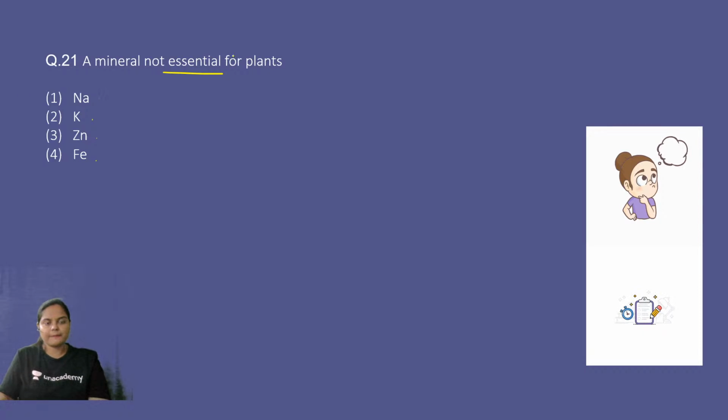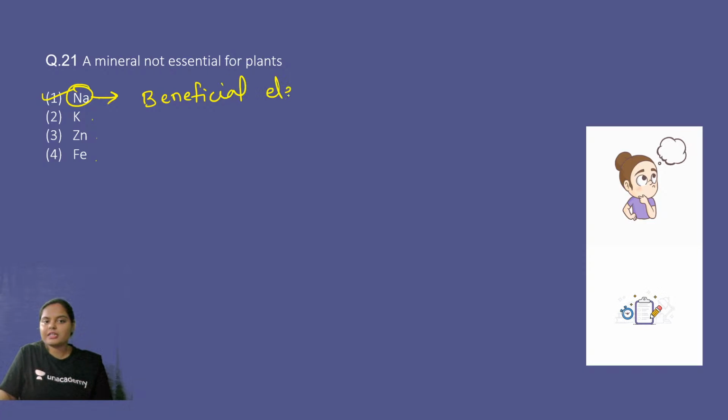Not essential. Those who have attended my class, I have told you the classification, the elements which are found in the macro and the micro category also. The right answer to this question is option number 1. Sodium is not an essential element. It was categorized as a beneficial element, right?